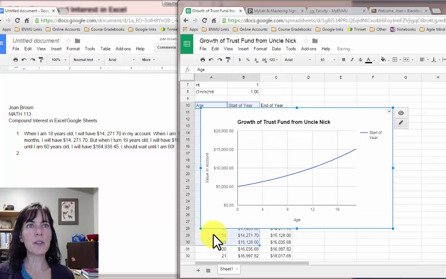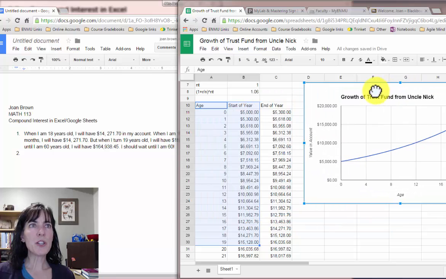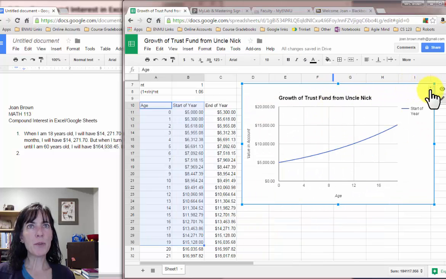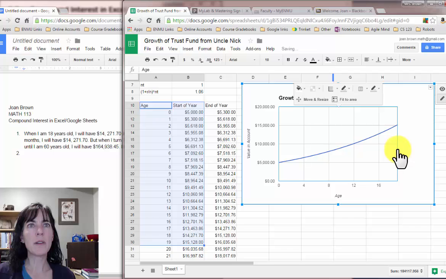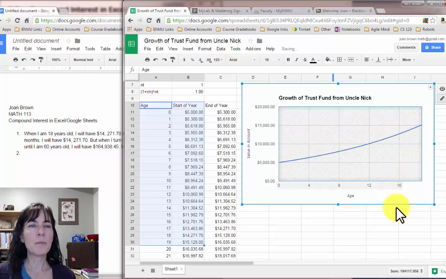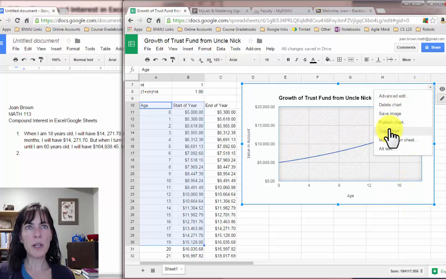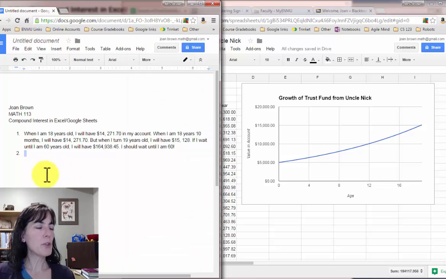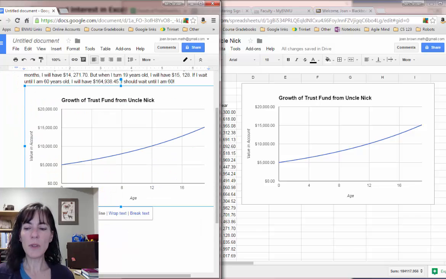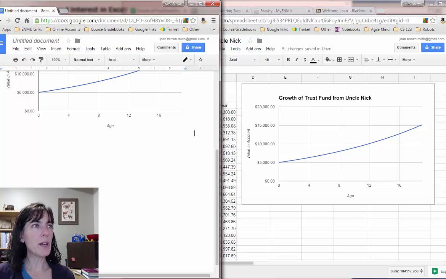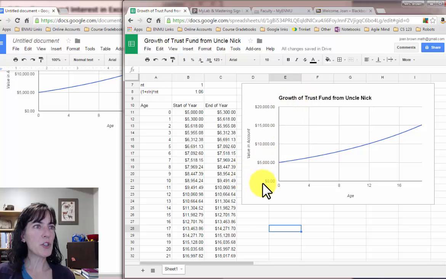And then I can just click insert. And this is a very nice chart now. And what I can do is come to the top right. This I don't think I really need. Clear legend. Move and resize. And then I'll come here and do a copy chart. Come to my Google Docs and I'll do Control V. That pastes. There's my chart. And I'll go to the right with one arrow and then enter, and then I'm ready for my next chart.